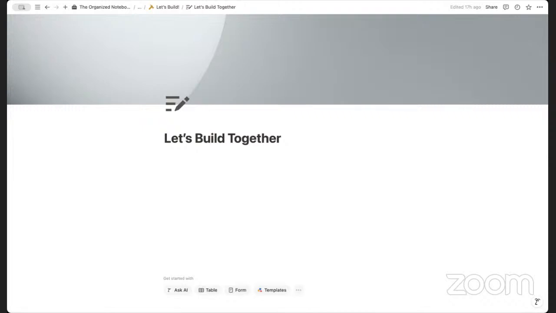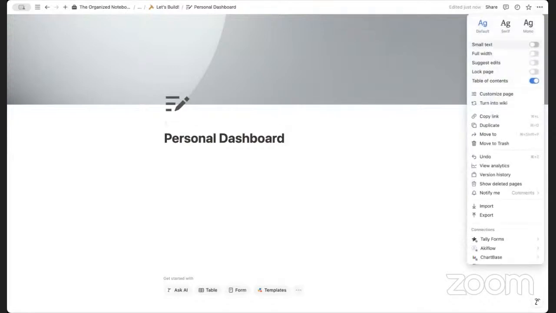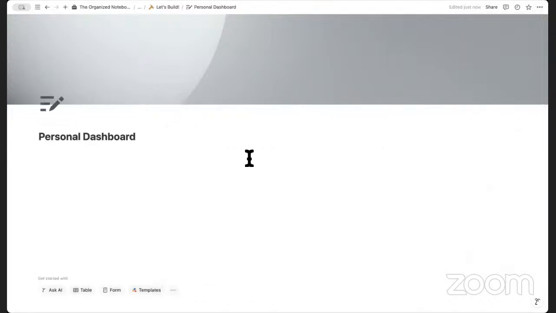So the first step towards creating a personal dashboard is to add a title here. So let's go ahead and put personal dashboard. And we're going to go to the top right-hand corner, the three dots, and turn on small text and full width. Especially for dashboards, you're going to want to use this full page layout so that you have more space to access it. And one more thing to note is that because of this full page layout, this is designed primarily to be used on a desktop, but you can also use it on mobile. It's just going to look a little bit different.